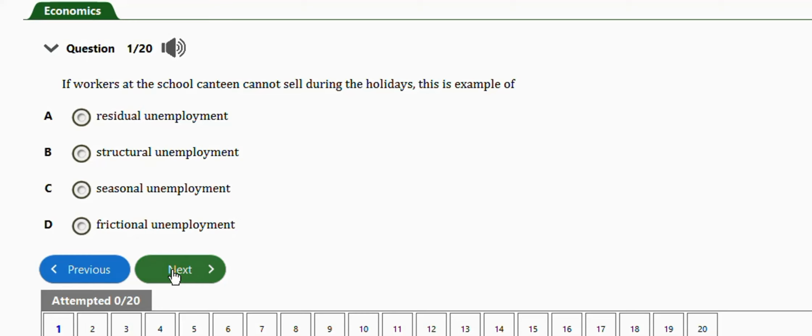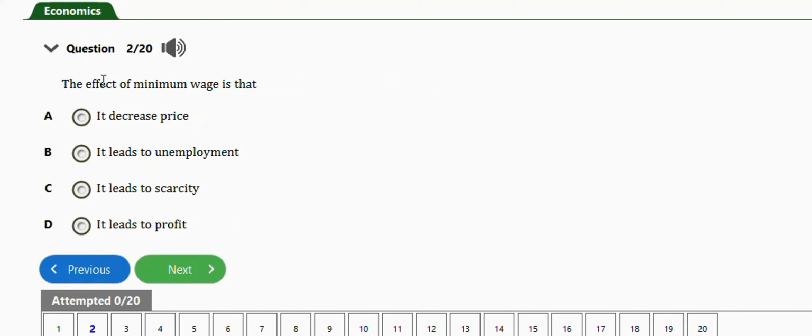Okay, next question is this one. It says, the effect of minimum wage is that it decreases price, it leads to unemployment, it leads to scarcity, it leads to profit. So right answer is option B. It leads to unemployment. Next question is this one. It says, cyclic unemployment is associated with trade fluctuations, inadequate information, seasonal change, structural changes. The right answer is option A, trade fluctuations.